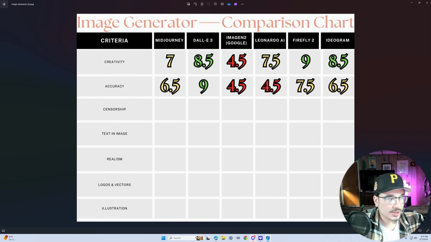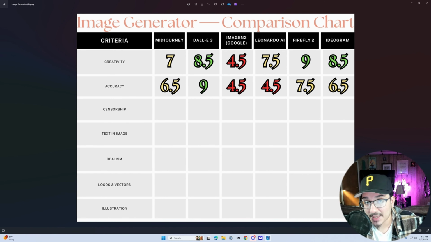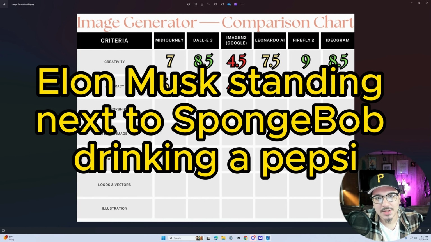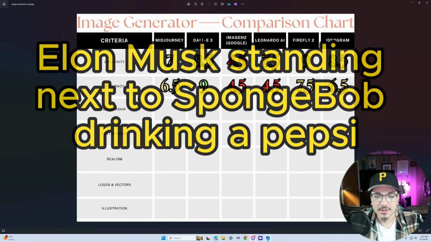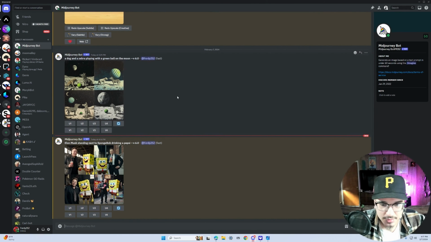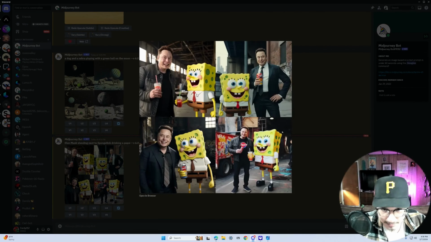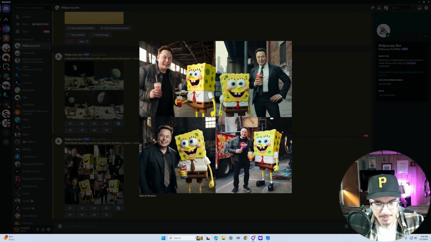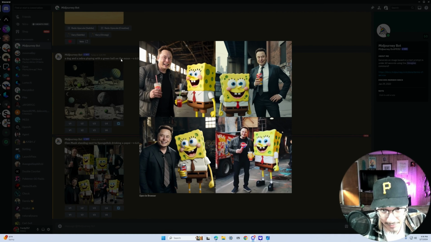For censorship, we're going to test these models to see if they can make celebrity faces and IP logos. And the prompt we're going to be using is Elon Musk standing next to SpongeBob drinking a Pepsi. So we're going to see if those AI generators are able to generate those faces. I'm going to go over to Midjourney over here, and I gave it the prompt Elon Musk standing next to SpongeBob drinking a Pepsi, and this is what it gave me. They gave me the face of Elon Musk.